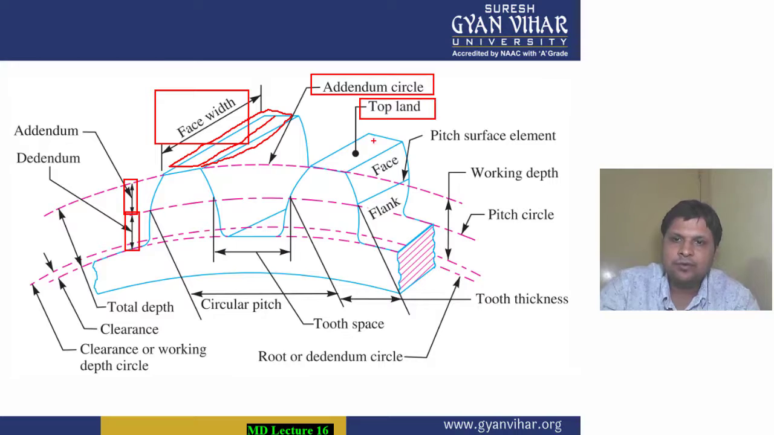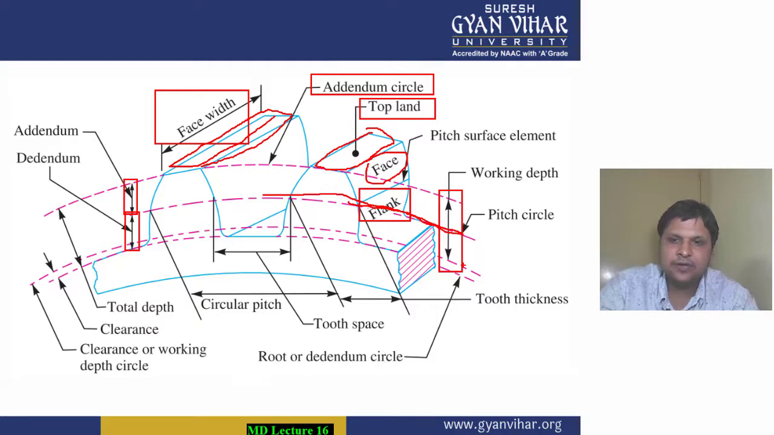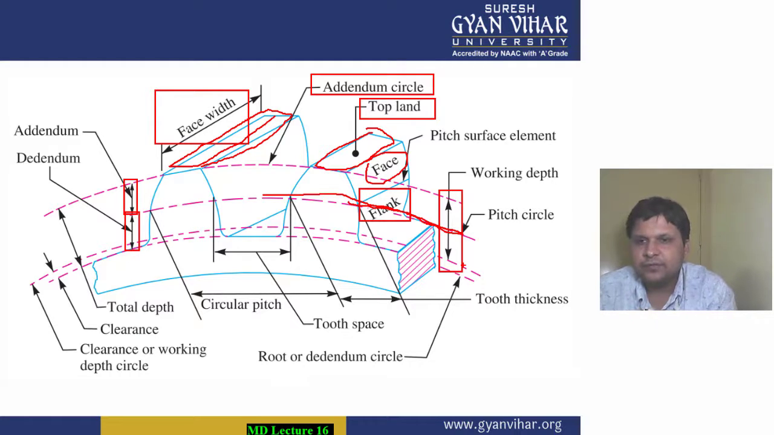Top land, this top portion of the teeth, is known as top land. Face, the portion of the teeth above this pitch circle, is known as face. The portion of the teeth below this pitch circle is known as flank. Working depth: the total depth is the radial distance from the base of the tooth to the top of the tooth, and if you subtract the clearance from this, you will get the working depth.